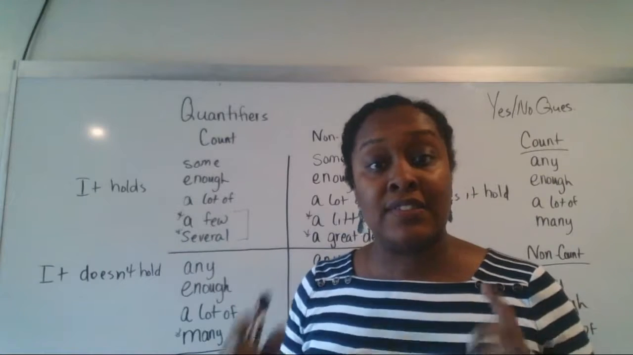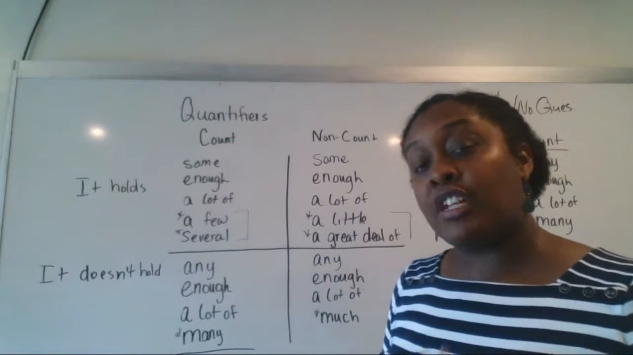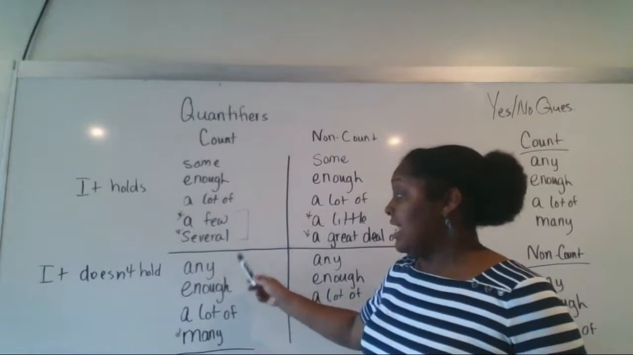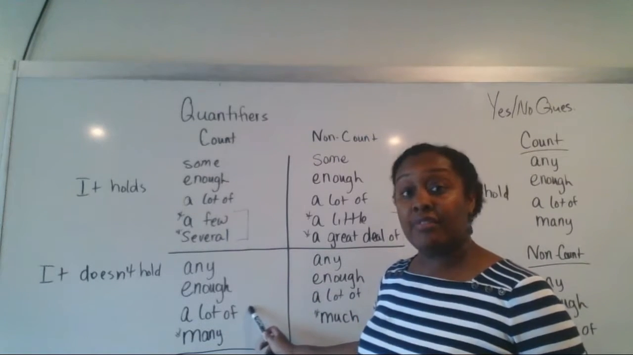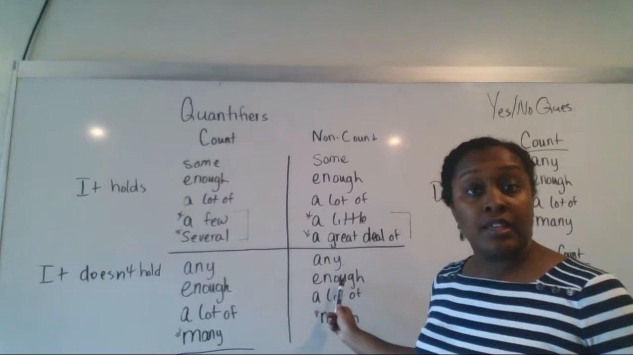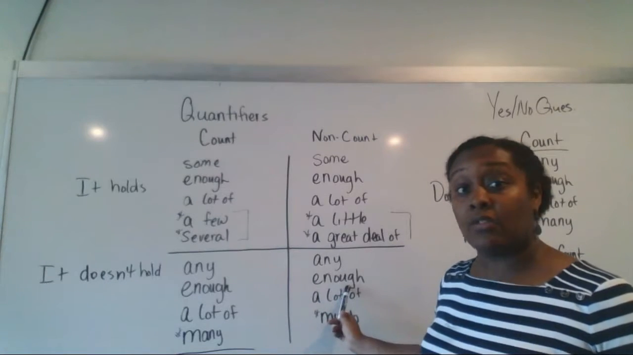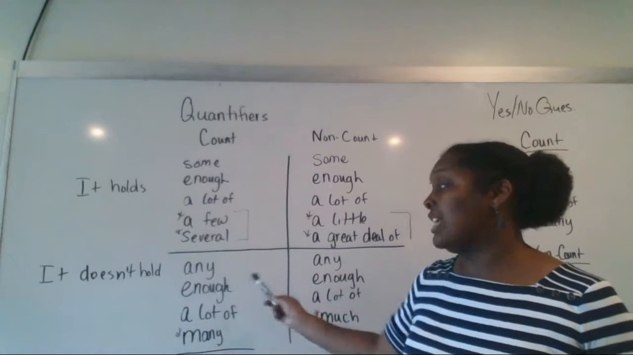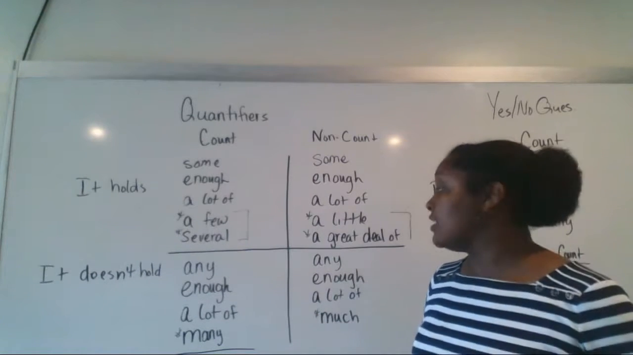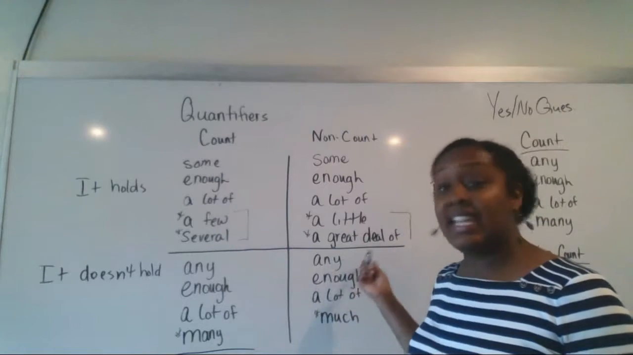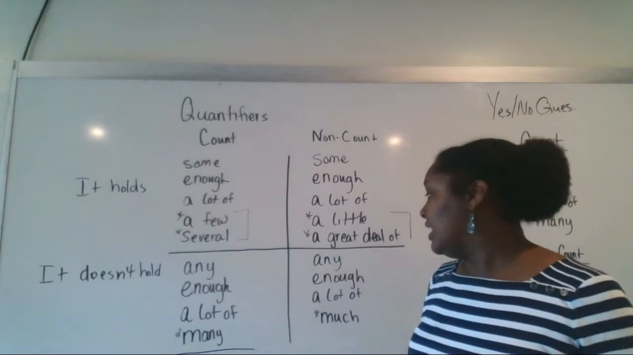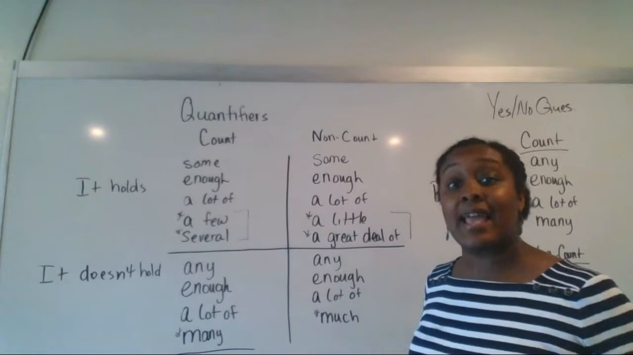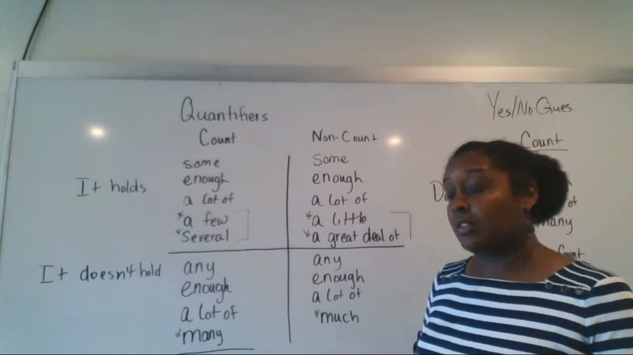Now, your negative statements, they're different quantifiers that we use. All right? Any, enough, and a lot of. It's the same for count or non-count when it's negative. It doesn't hold any money. It doesn't hold enough coins. Excuse me. It doesn't hold any rice, okay? It doesn't hold a lot of rice. So these three are the same. They're the same for count and non-count, okay?